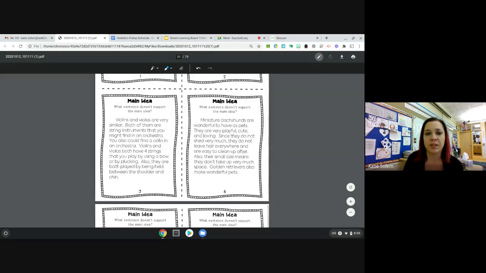Did you hear me read the sentence that doesn't quite fit in? Our main idea is about violins and violas being similar. So when we talked about that you could also find a cello in the orchestra, that sentence does not support the main idea. So I'll cross that out.